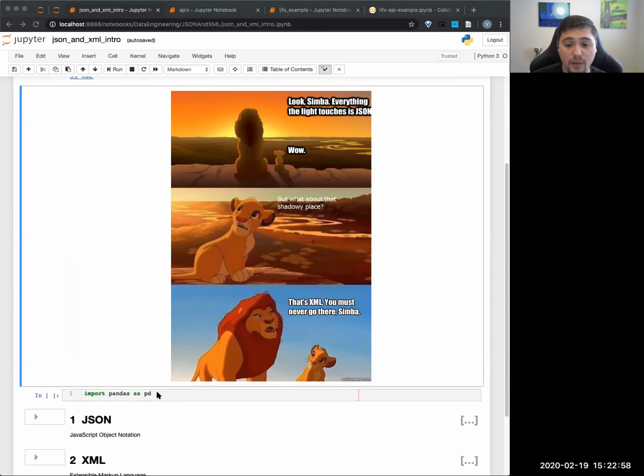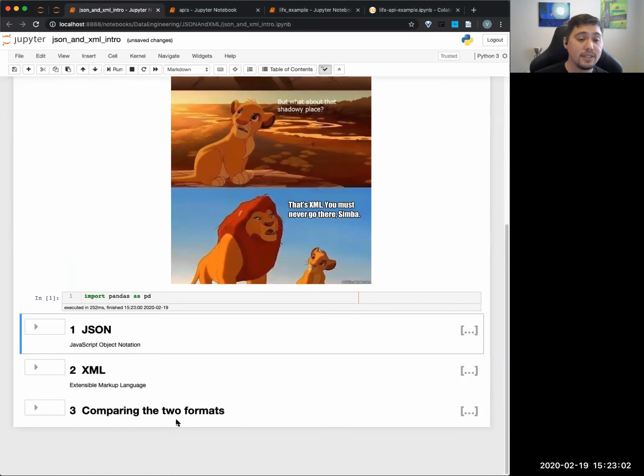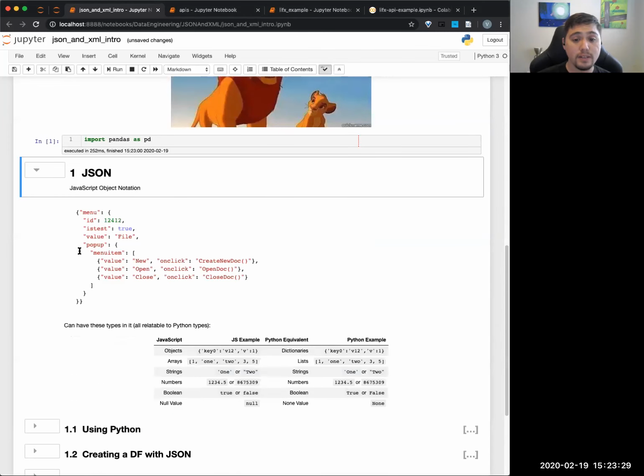All right, so now that we've talked about why JSON is the favorite child, note that it's JSON, right? JSON is JavaScript Object Notation. JavaScript is actually another programming language, just like Python. Basically, JSON is completely valid JavaScript. So if you are familiar with JavaScript, you can literally copy and paste JSON and treat it as JavaScript code. Okay, so this is what JSON looks like.